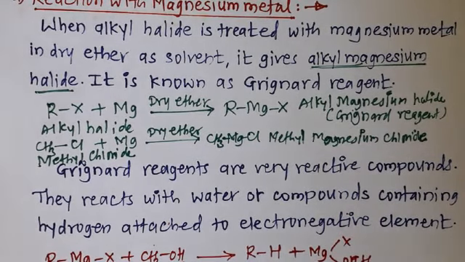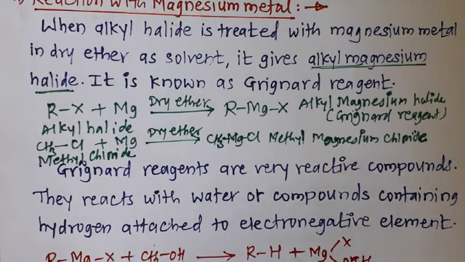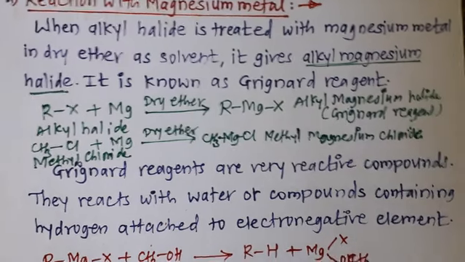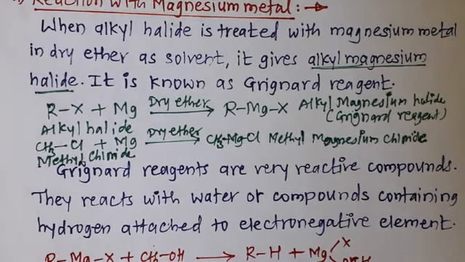The next example is that when Grignard reagent reacts with ammonia, it also forms hydrocarbon. Means they are very highly reactive compounds, and they react with compounds which contain a hydrogen atom attached to an electronegative element and form different types of other compounds.